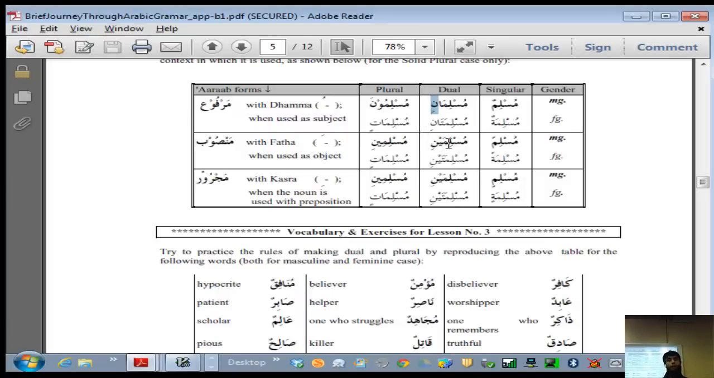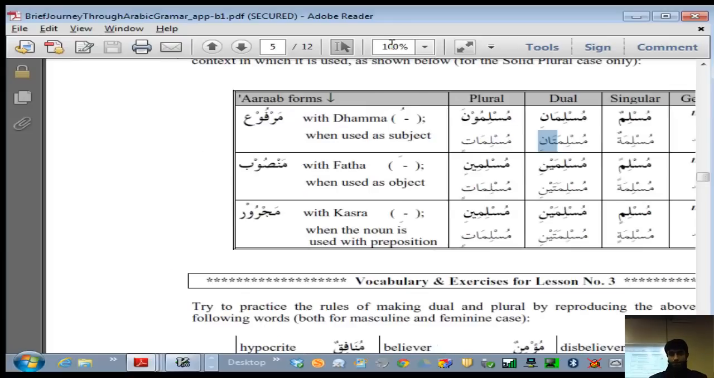So this is not too frequent in Quran, but you remember that if you have to make a singular Muslim into a dual, you add a alif noon, muslimat, right? And for a female it becomes ta, alif and noon, muslimatan.